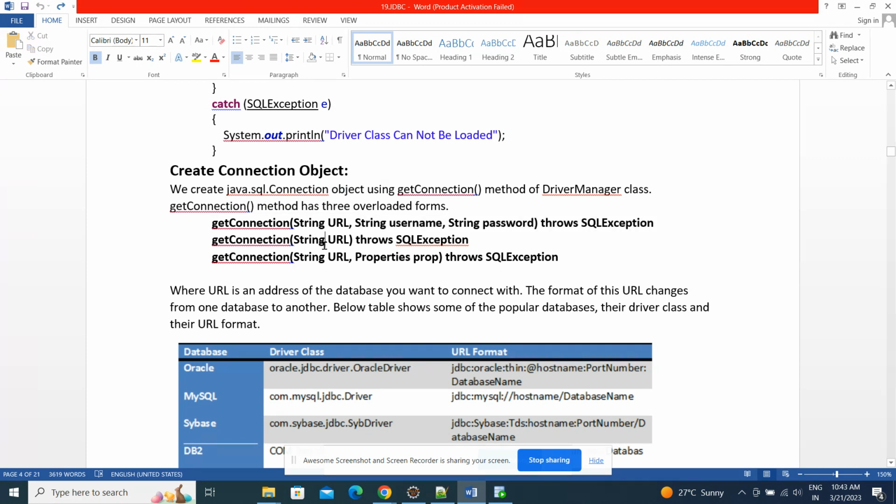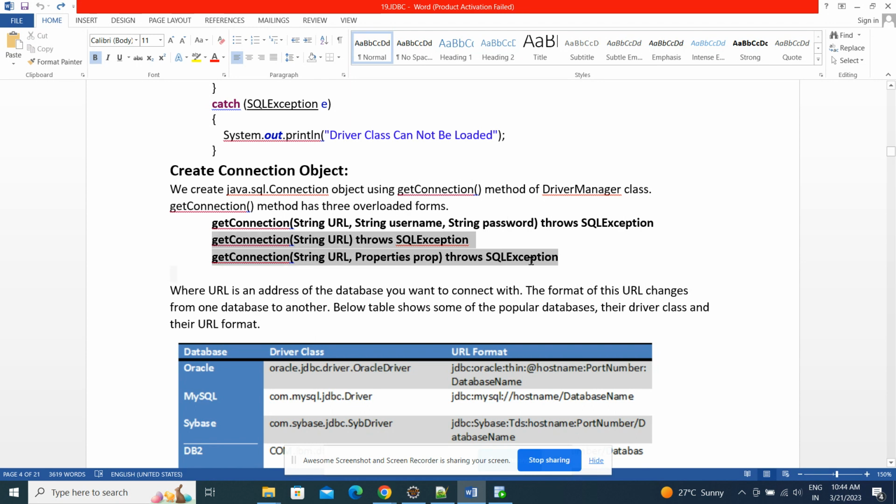We create a java.sql.Connection object using the getConnection method of the DriverManager class. That getConnection method has three overloaded forms. One takes the URL, username, and password of the database: where exactly Oracle is installed, and what the username and password are. I'll show you how to construct that URL also.